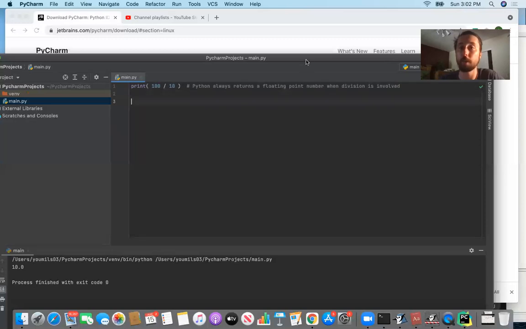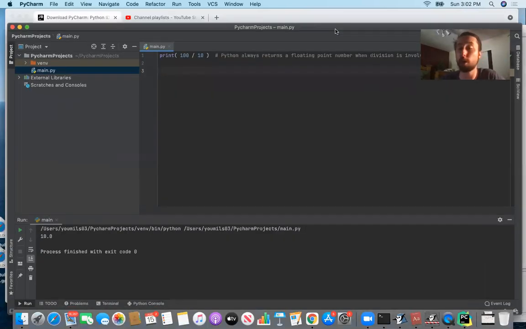That always happens. That's another difference between here and Java, is that Java just does the integer division. So it would say 100 divided by 10, that's 10. But Python says 100 divided by 10 is exactly 10.0. So hopefully you understand the difference there. I'm realizing we're running out of time, so we're going to see more arithmetic expressions in the next video, and we'll be reviewing the ones that we saw here.